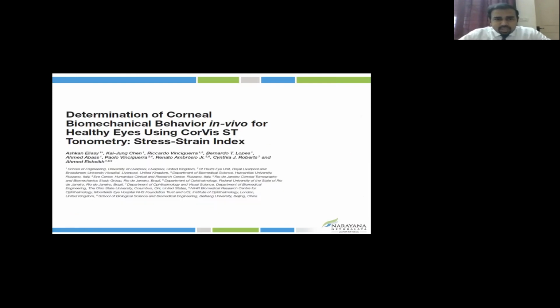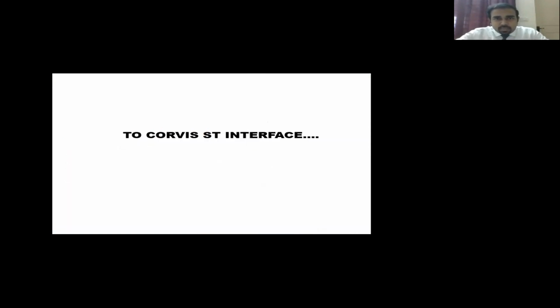So this concept has not been incorporated as such in the Corvis device, but if you look at this paper recently published by the Vinciguerra group, it also utilized finite element modeling to come up with one index called the stress-strain index, which is a composite index. You could consider that part of the KC index which we came up with in our original, previous paper which I showed you. This concept of finite element modeling together has come up with a new index called the stress-strain index. Again, if you look at what the device shows you,